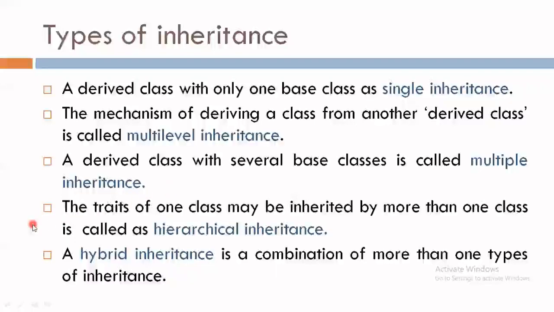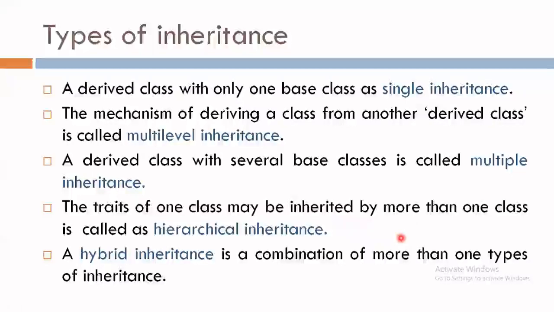Then the next one is hierarchical inheritance. As the name says, when the traits of one class are inherited by more than one class, it is known as hierarchical inheritance. That means we have only one single parent class and more than one child classes from the same parent class.